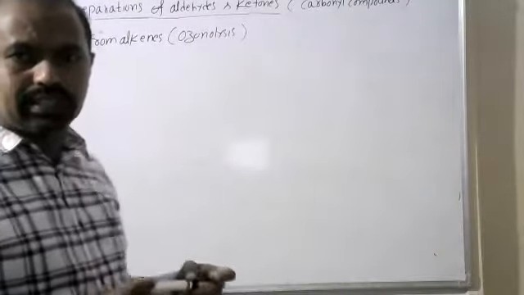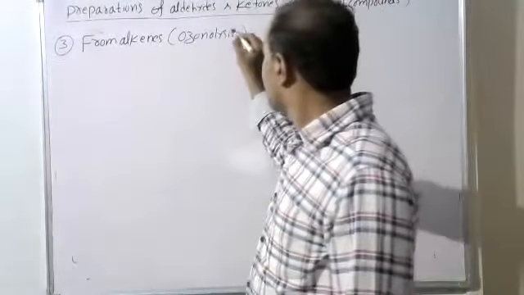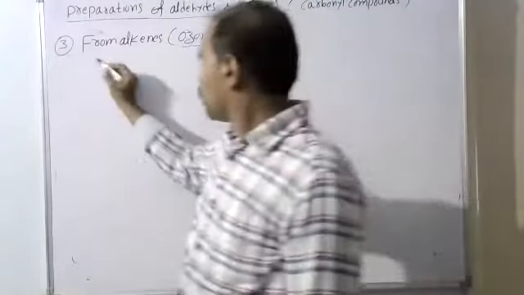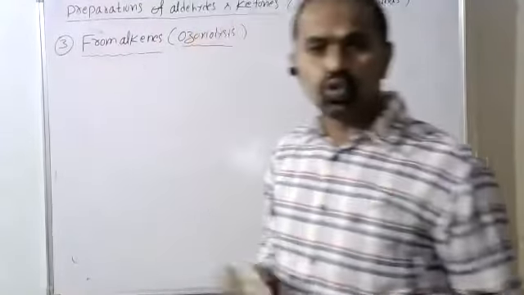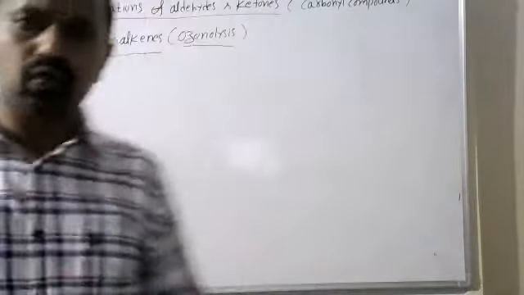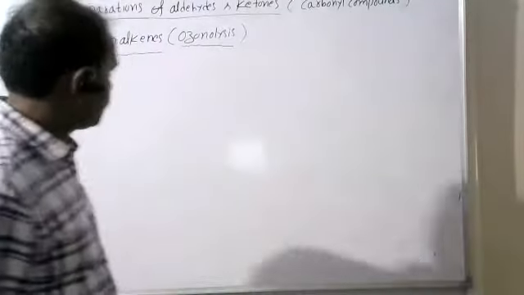Before this, ozonolysis has not been given. I will explain about ozonolysis. Do you have an idea about ozonolysis? No idea? Okay, see, I will explain completely.